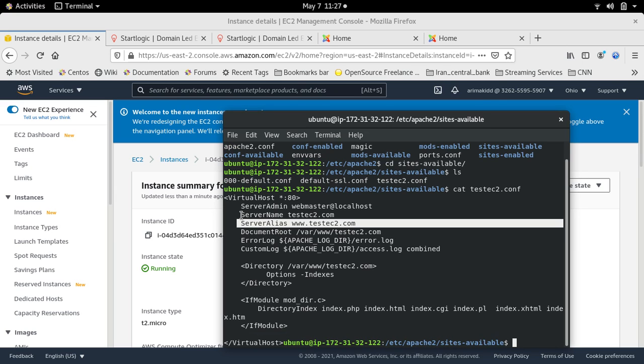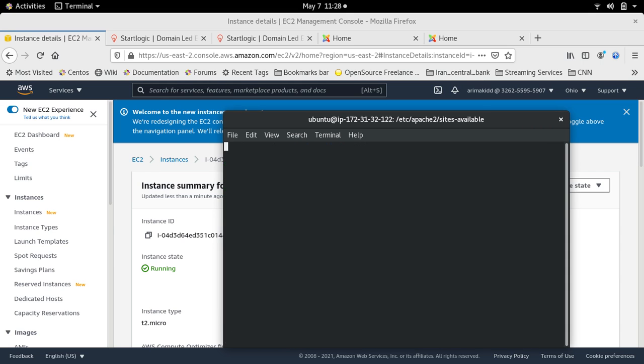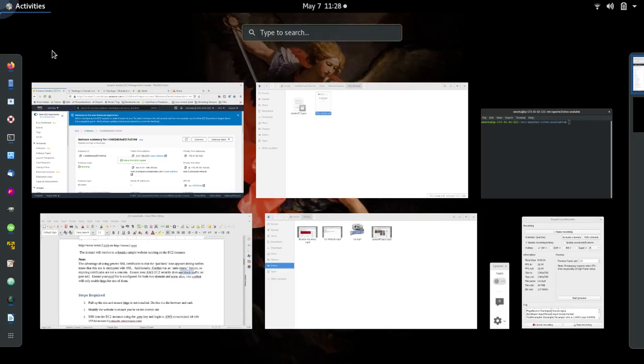So these two lines are very important, because when we run certbot it's going to see those two domains because of these directives here. You must have a server name. Sometimes we leave out the server alias, but as you can see, it's important so that we can have both the root and the www. So now that we've sorted that out, let's just make sure that this is our domain.